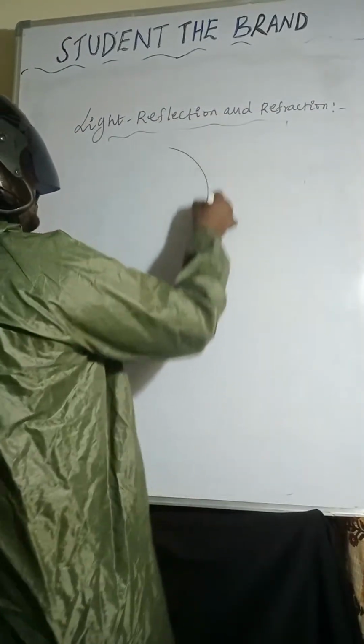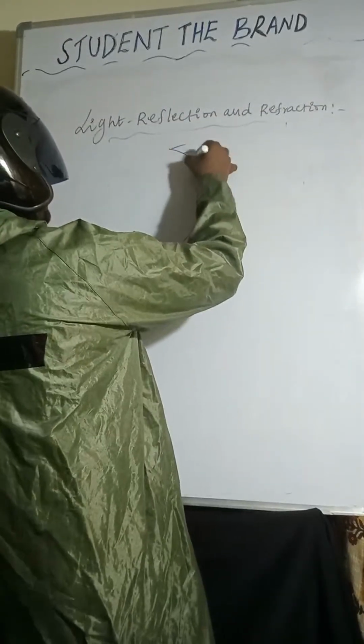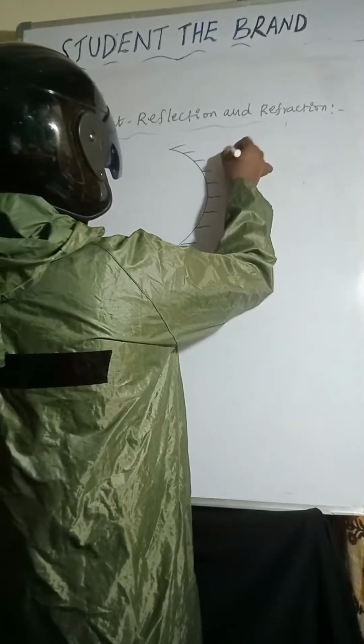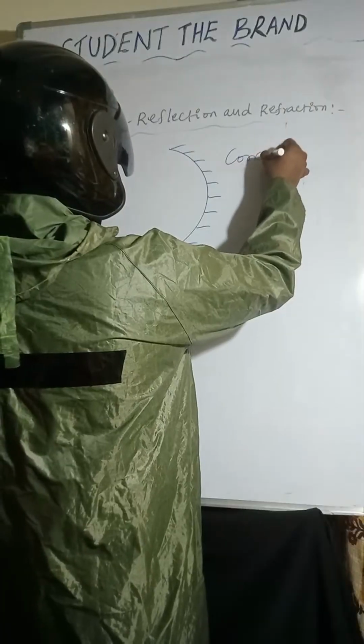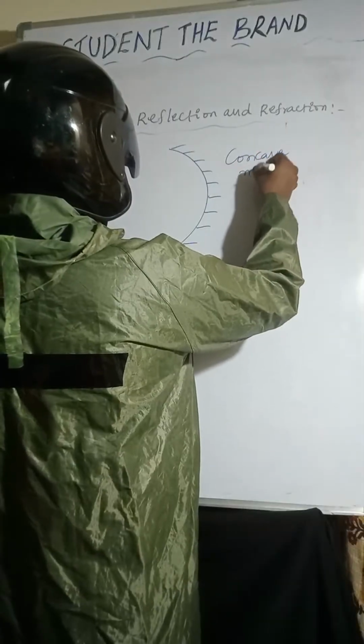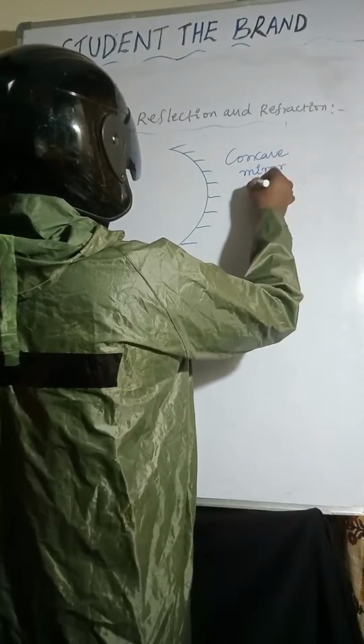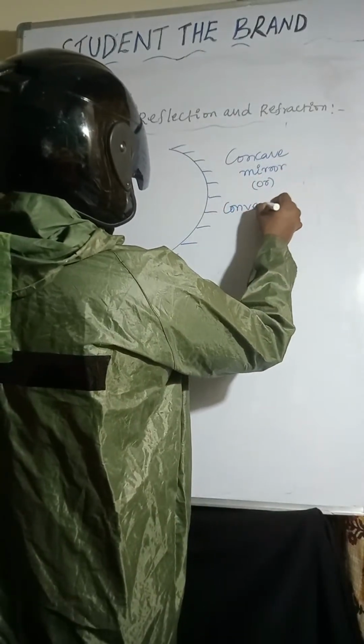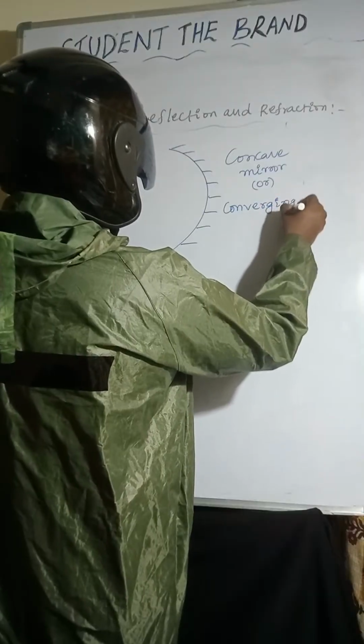Once again, come to the point. So this is a concave mirror, the mirror whose reflection takes place inward. Concave mirror is also known as converging mirror.